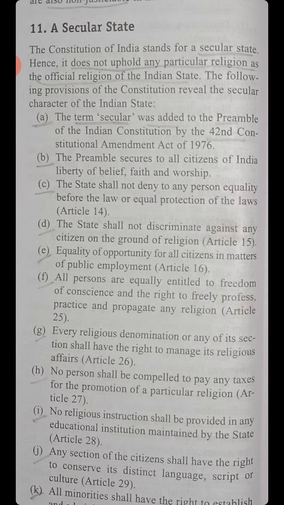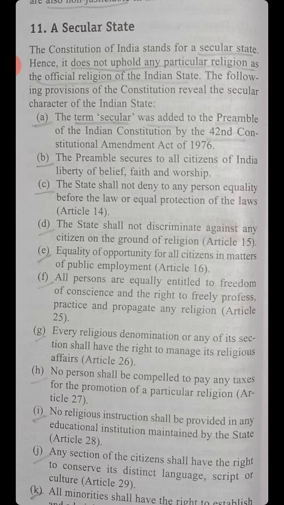The following provisions of the Constitution reveal the secular character of the Indian state. The term secular was added to the preamble of the Indian Constitution by the 42nd Constitutional Amendment Act of 1976. The preamble secures to all the citizens of India liberty of belief, faith, and worship. The state shall not deny to any person equality before the law or equal protection of the laws, Article 14. The state shall not discriminate against any citizen on the ground of religion, Article 15. Equality of opportunity for all the citizens in matters of public employment, Article 16.